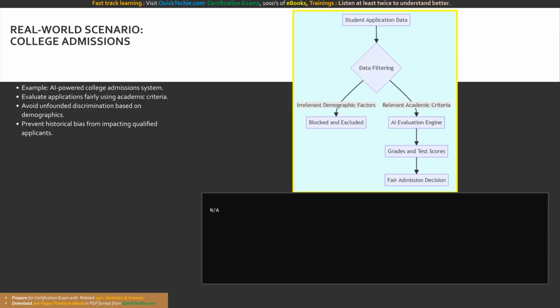This diagram maps the logic of a fair AI college admission system. The process begins with the student application data. The workflow branches into two paths. Irrelevant demographic factors are explicitly blocked and excluded, while relevant academic criteria are passed to the AI evaluation engine. The engine processes these valid metrics to produce a fair admission decision, perfectly illustrating responsible AI design and practice.